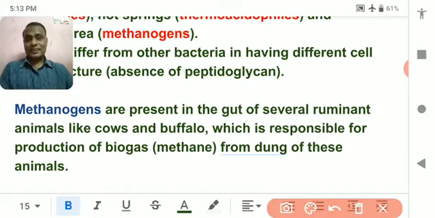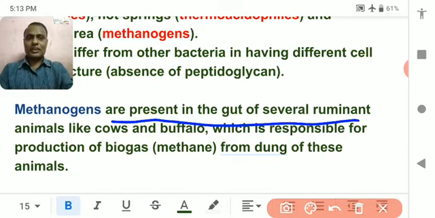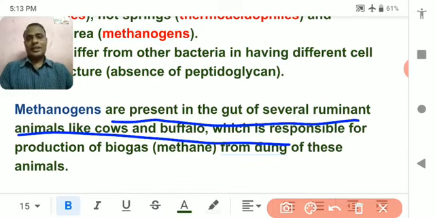What is their function? They break down the cell wall of the grasses and thereby help in the nutrition of the cow and buffalo, since they get food on breaking down the cell wall of the grasses and husk. Let us study. So methanogens are present in the gut.